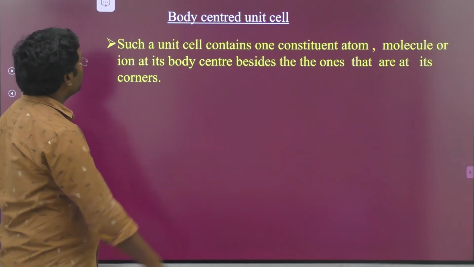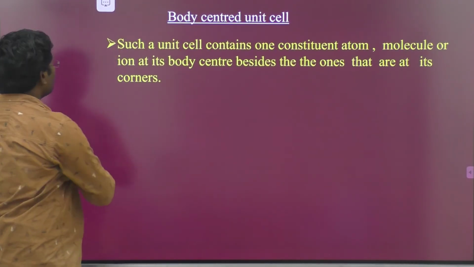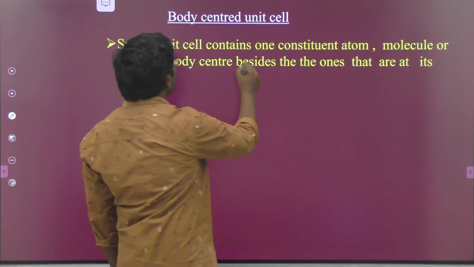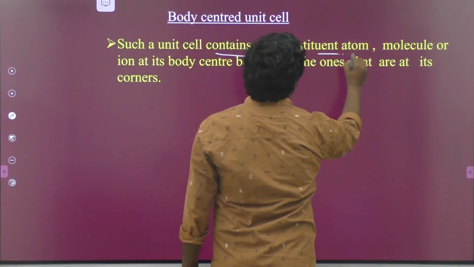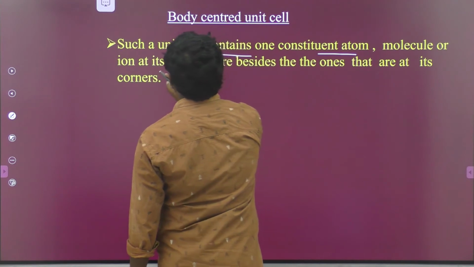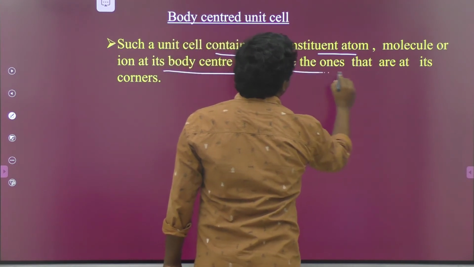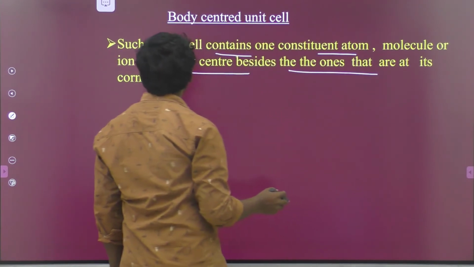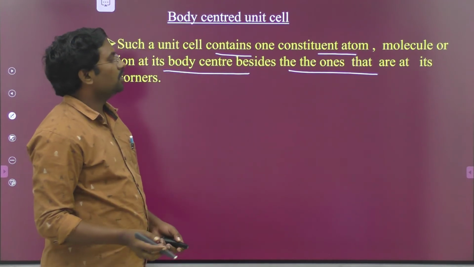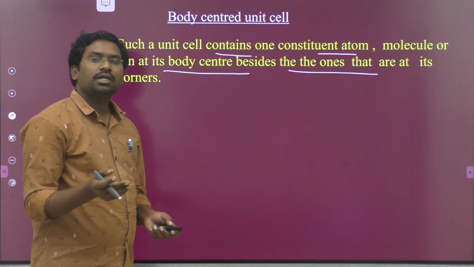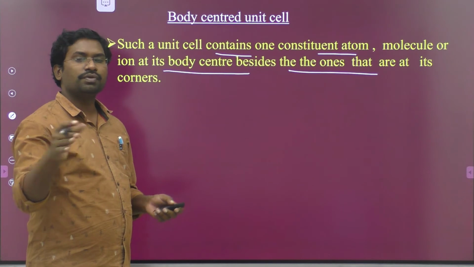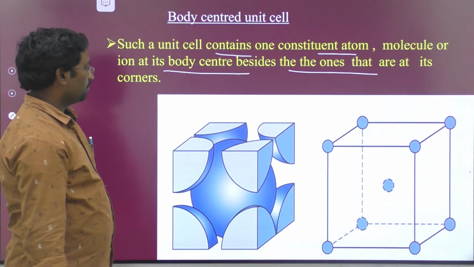What is meant by body centered unit cell? Such a unit cell contains one constituent atom, molecule or ion at its body center besides the ones at its corners. So in a body centered cell, the atoms are present at 8 corners in addition to one center of the body.